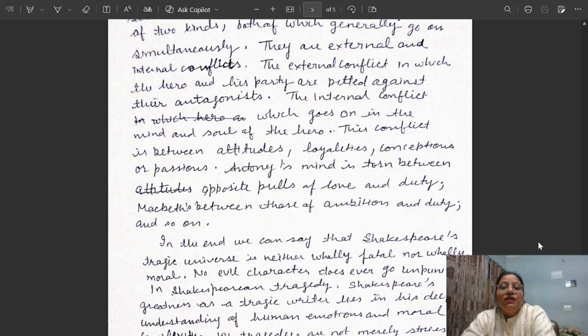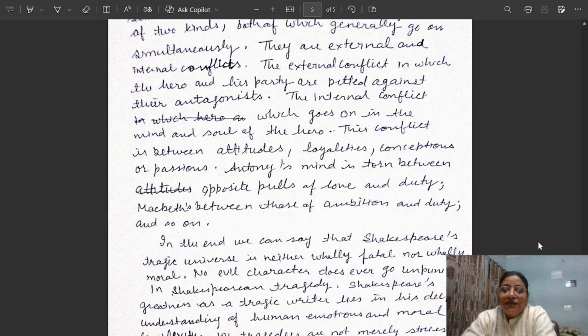Antony's mind is torn between opposite poles of love and duty, Macbeth's between those of ambition and duty, and so on. And in the same way, we find it in Hamlet also. He was also confused: to be or not to be, to kill or not to kill.